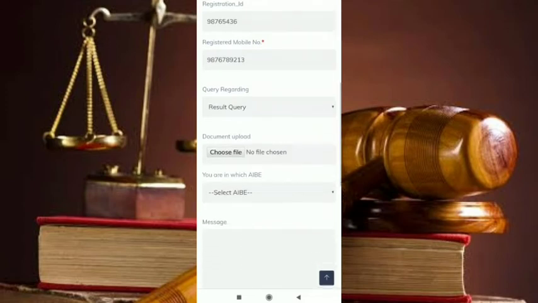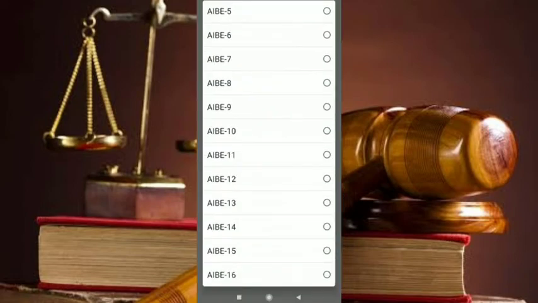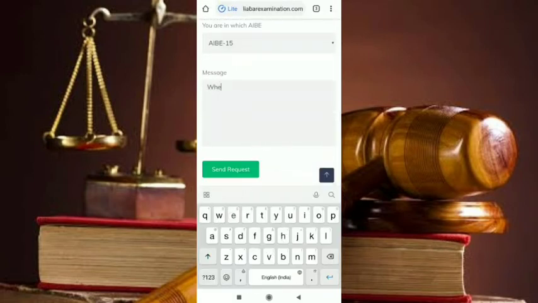Document upload, if you have anything to upload like your admit card or anything, and for which AIBE you are, 15 or 16. So for 15, and the message: when the results are going to be posted on the AIBE website.